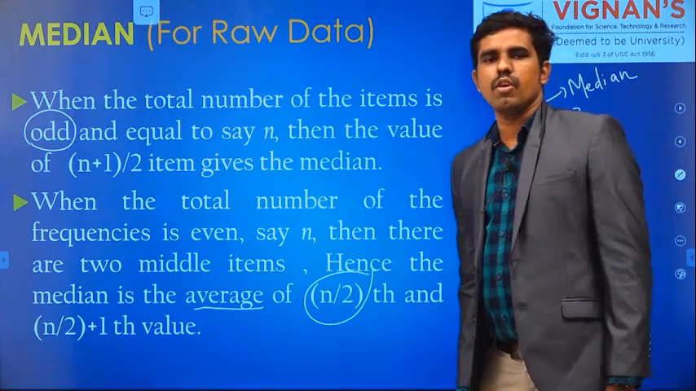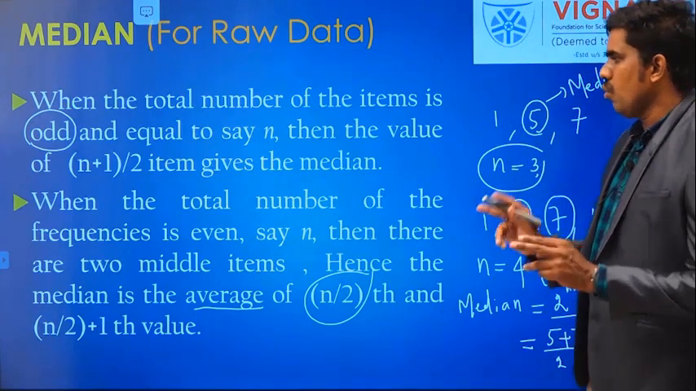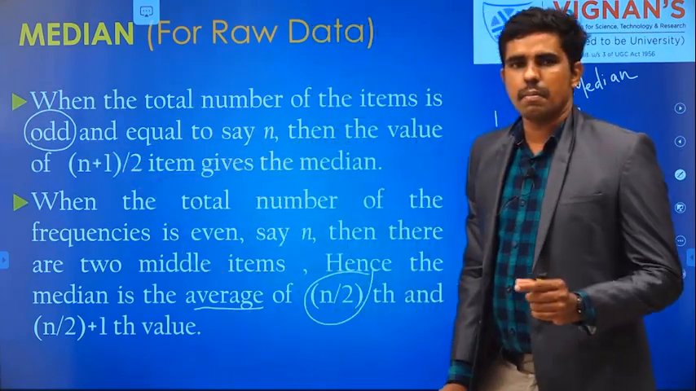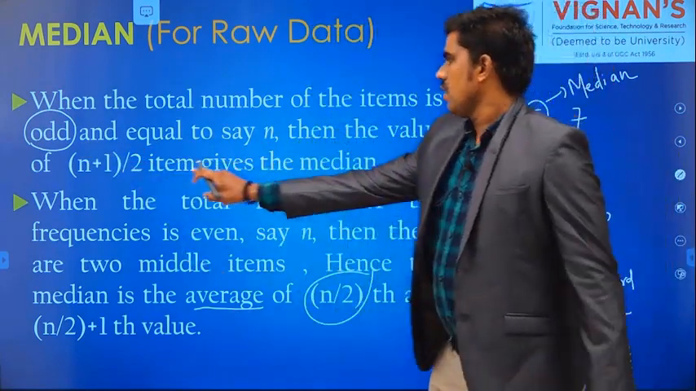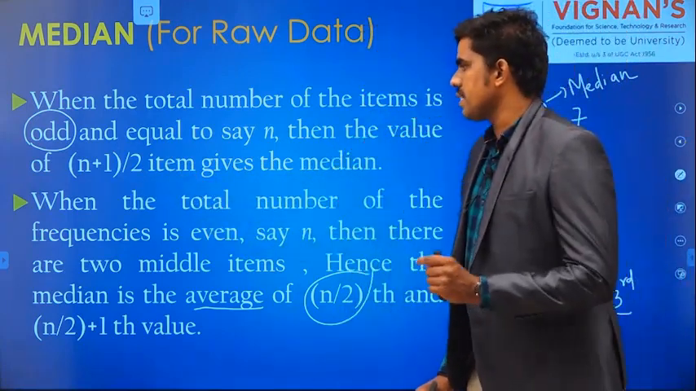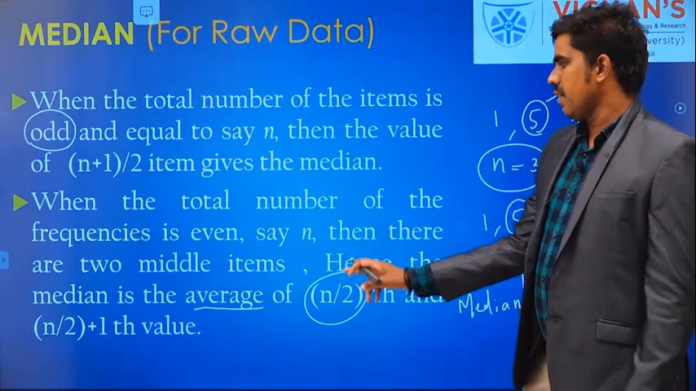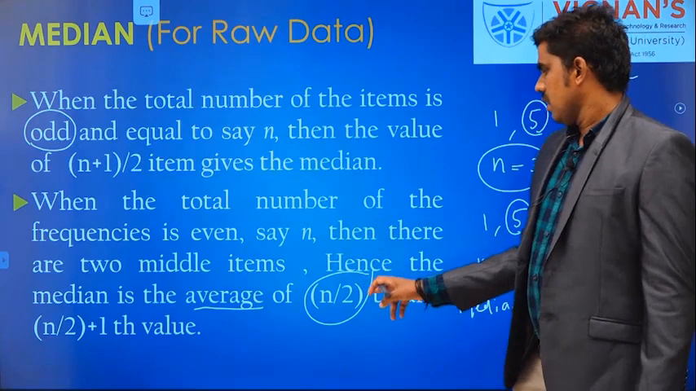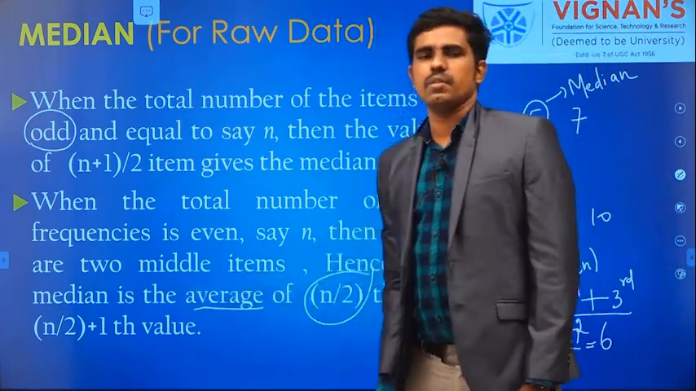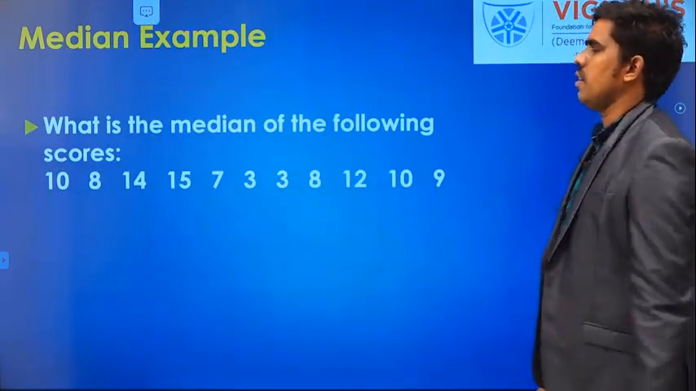This is the way you have to find the median value. So there are 2 formulas. If the given data consists of an odd number of values, the median is the n plus 1 by 2th item. If the given data is even, then the median is the average value of the n by 2th position and the n by 2 plus 1th position values. Now let us see one example for median.